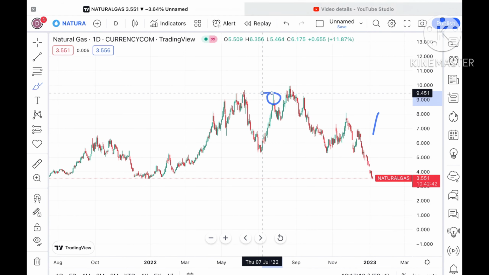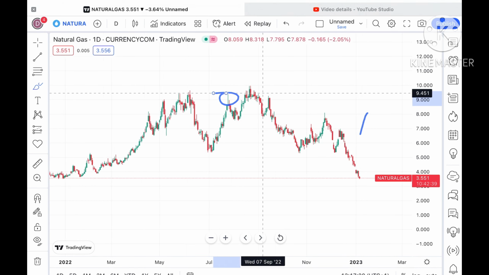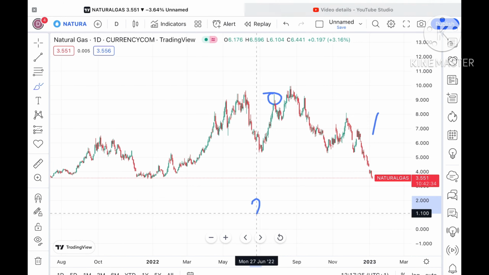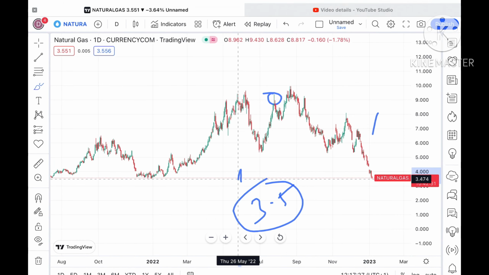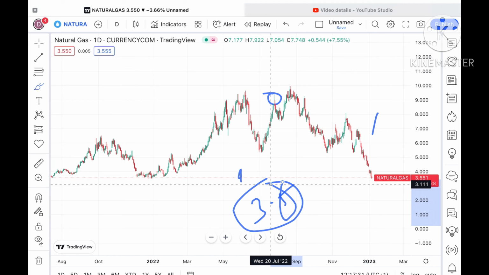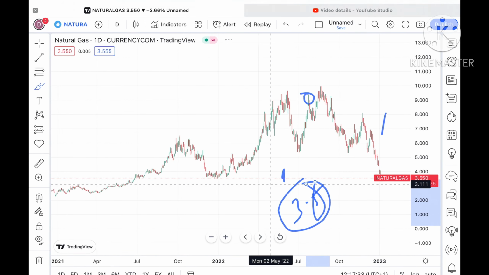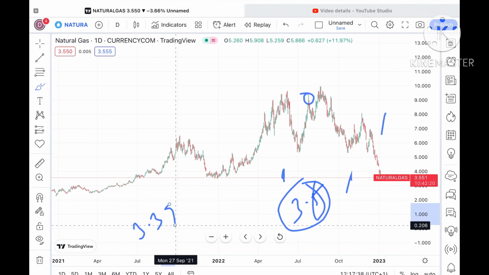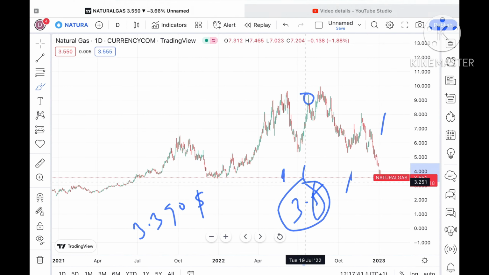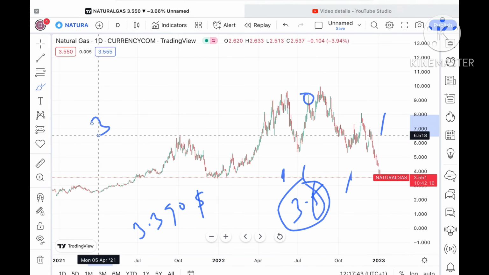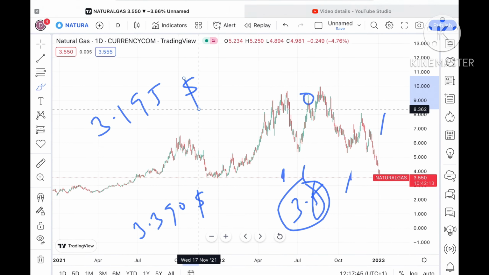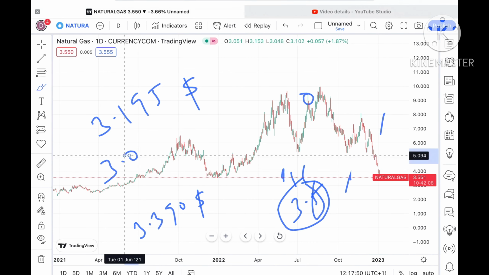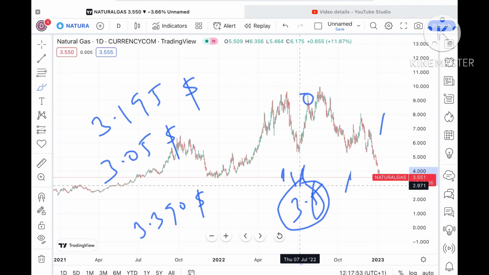As you can see, after moving to a high of around 9.51, if the price comes close to this particular level, it can cross its high of around $10 and go further upside. But there is also a high chance that it can fall from this zone, because 3.5 is a weak support. So chances are high it can go towards a level of around $3.390 to $3.195.